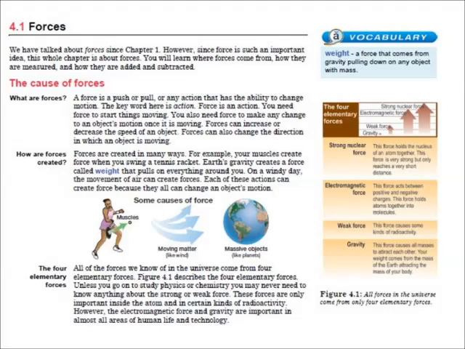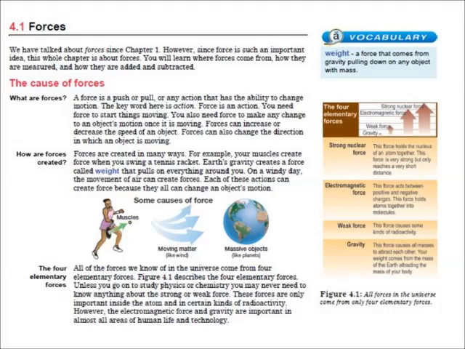You need force to start things moving. You also need force to make any change to an object's motion once it is moving. Forces can increase or decrease the speed of an object. Forces can also change the direction in which an object is moving. Forces are created in many ways. For example, your muscles create force when you swing a tennis racket. Earth's gravity creates a force called weight that pulls on everything around you. On a windy day, the movement of air can create forces. Each of these actions can create force because they all can change an object's motion.